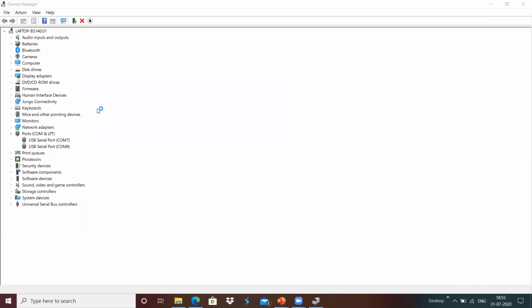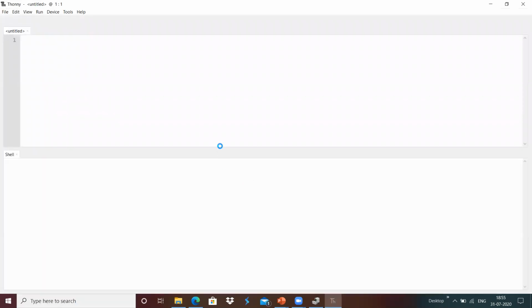Hari, do we need to install any USB drivers for your board, or is it automatically detected? It will be automatically detected. Windows 10 has the drivers inbuilt. We need not install any drivers for it. Is it CP2102 or CH340? This one is FT2232, which contains two serial ports. One will be used for a serial console, and another one is used for debugging the programs running on the ESP32 over here.